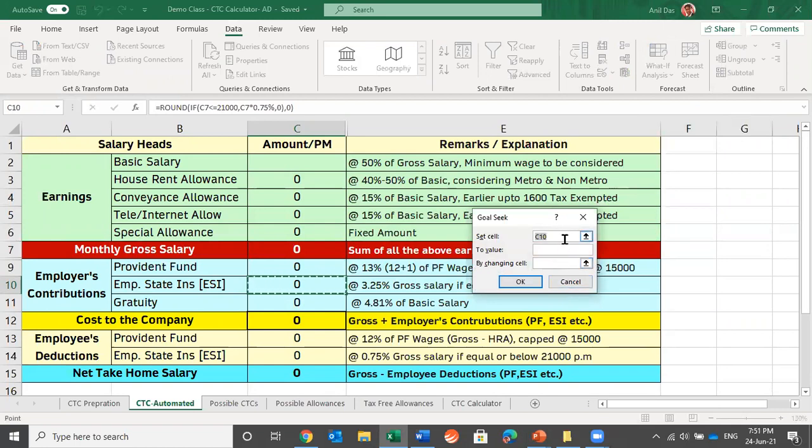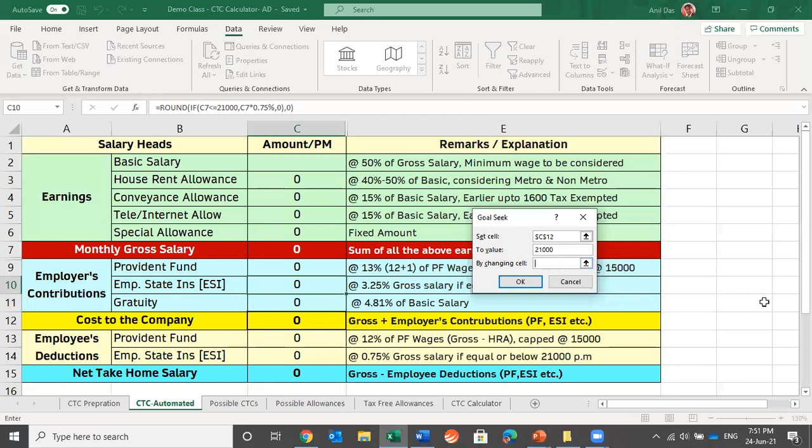Very first is set the cell. Set the cell or select the cell in which I am looking for value. I have selected the cost to the company cell. The second question which Excel is asking me is to value. What is the value which I am looking for in this cell? I am looking for 21,000 as CTC. I am done with 2.